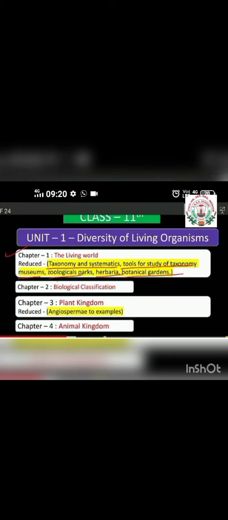Okay, and the third chapter you will have to study about the plant kingdom. Okay, algae, bryophytes, pteridophytes, and gymnosperms. Okay, their characteristic features, etc. you have to study. Then in the last chapter, that is chapter 4, you will have to study about the animal kingdom. Okay, so animal kingdom, you will have to study various phyla of animal kingdom, like non-chordates and chordate phyla. Okay, chordates and non-chordate phyla you have to study.